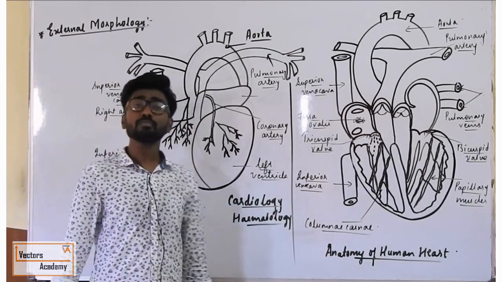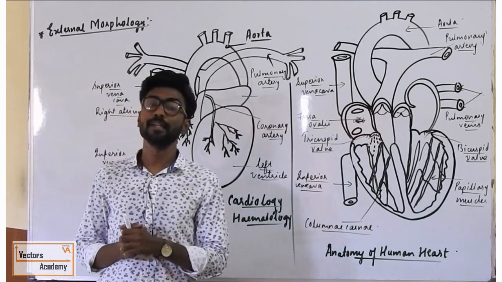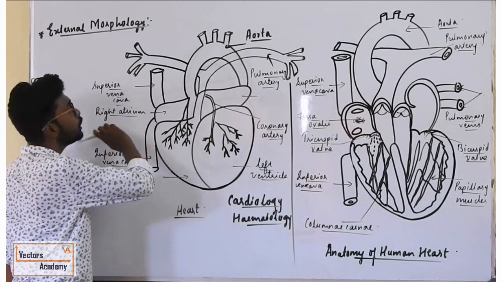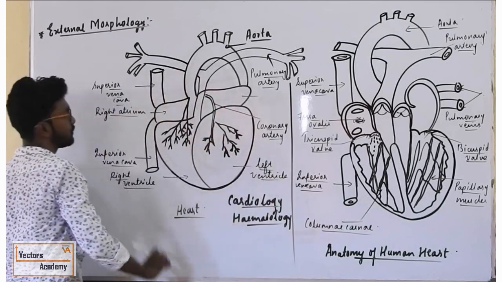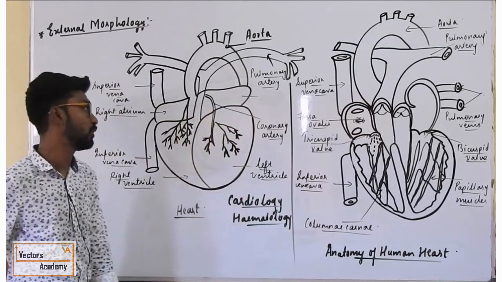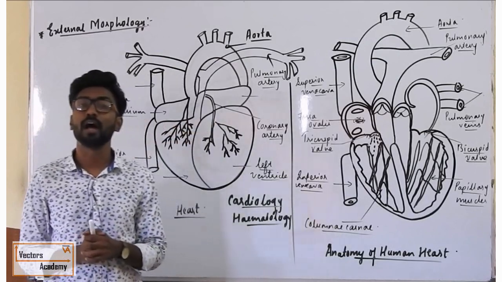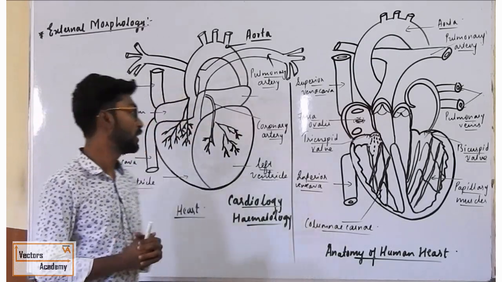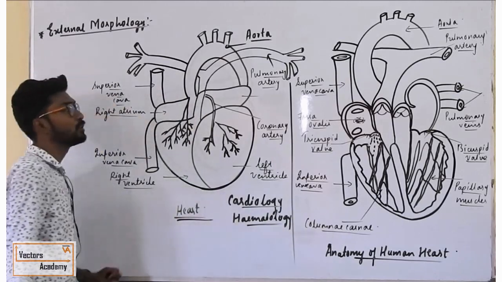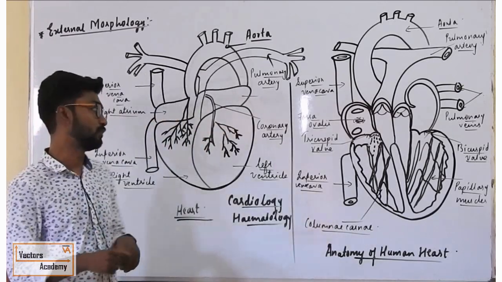So today we are going to study first the external morphology of the human heart. Right? What is morphology? Morphology is the external appearance of an organism. You can see I have just given you a structure of a heart, and we are going to study only the external morphology of the human heart. Before starting with that, the heart is the major pumping organ of the human body, right? It means it pumps the blood to the different parts of the body.